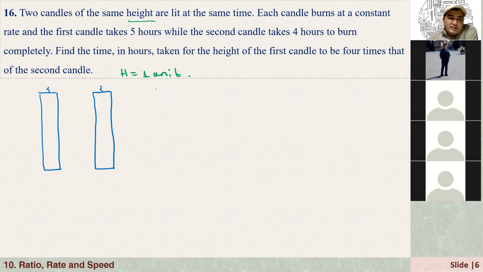Okay, so the question says that the first candle takes 5 hours, right? What does it mean? We know that the height is equal to burning rate times burning time, right? So for the first one, height is equal to 1, and time is 5 hours, so 1 = 5 times R, right?